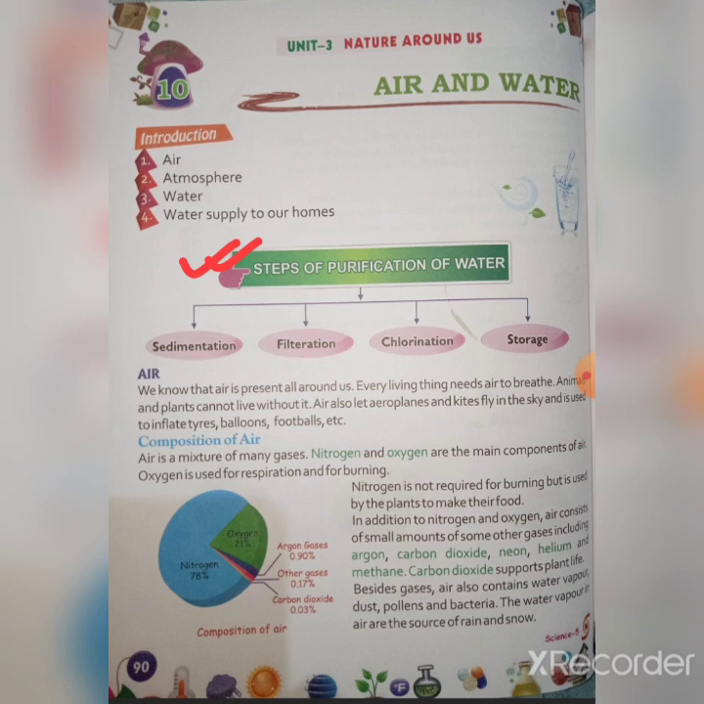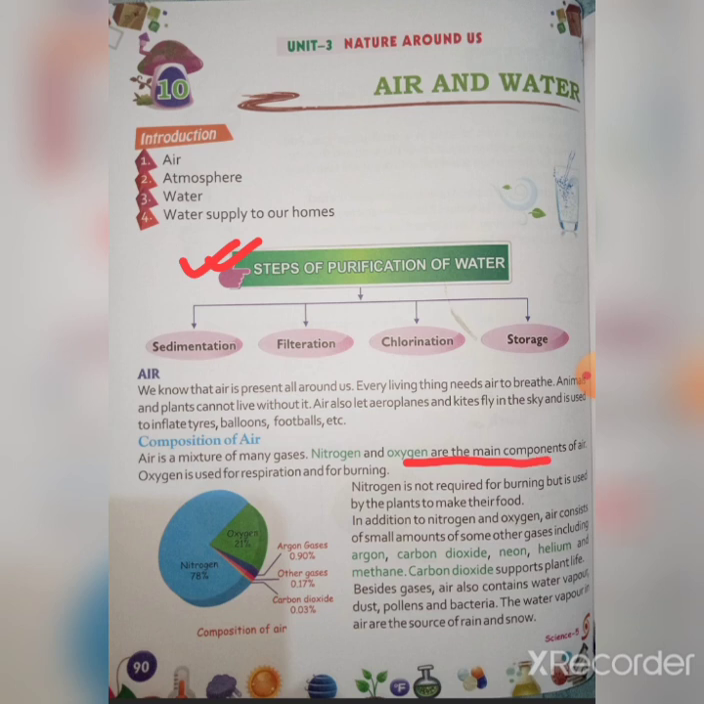So first, air. What is air? Air is the composition of various gases in our surroundings. All of you remember the names of the gases which compose the air. Air is a mixture of many gases. Nitrogen and oxygen are the main components of air. So first, all of you underline this line: nitrogen and oxygen are the main components of air.